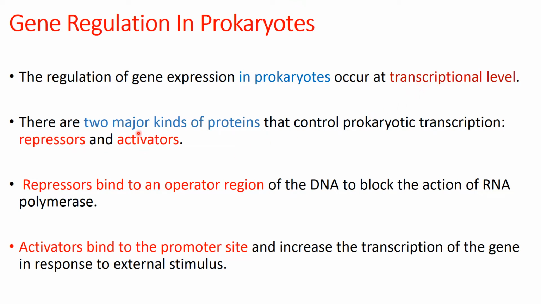So as we discussed in the previous slide, this regulation will be with the help of two major proteins, that is the repressor and the activators. Repressor will bind to the operator region of the DNA, and hence as a result RNA polymerase cannot bind to the promoter region, and therefore there will be no transcription. Activators will bind to the promoter site, and as a result RNA polymerase binds to the promoter, transcription of the genes will take place.